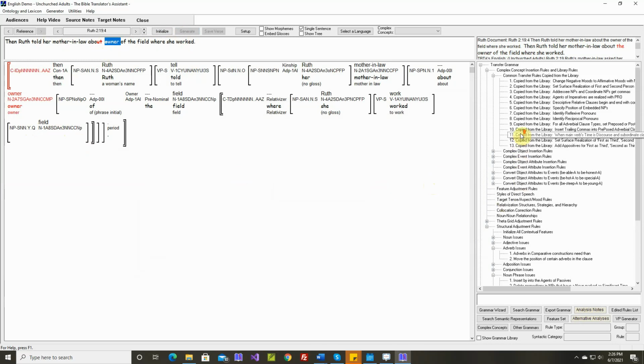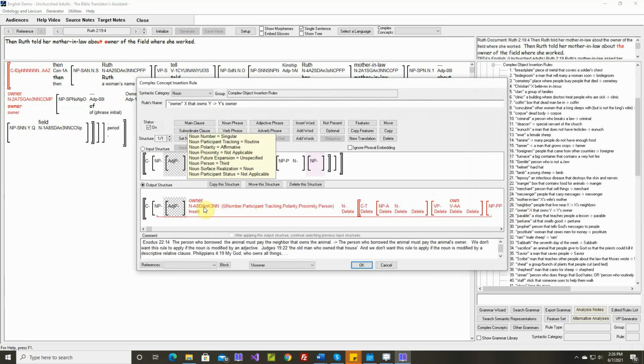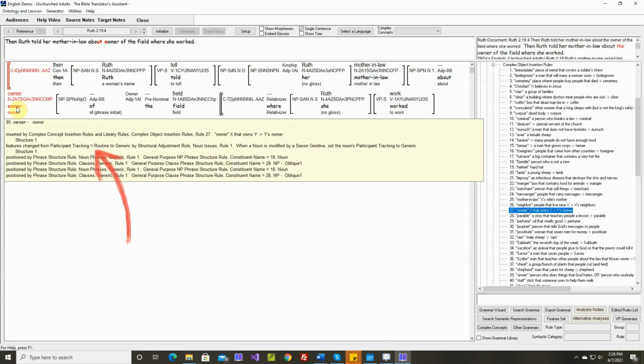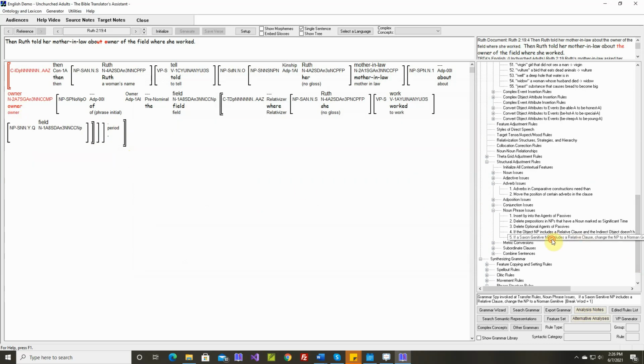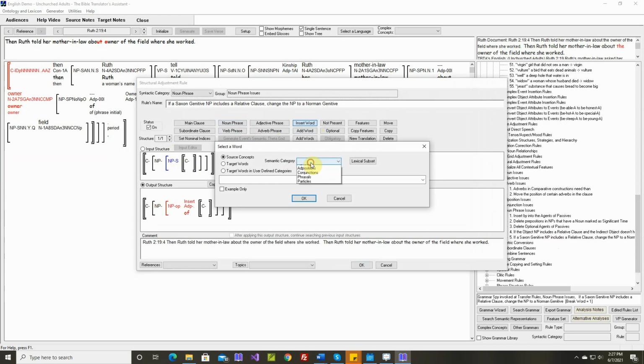When this complex concept insertion rule inserted the word owner, okay, it was tagged as routine. Features changed from routine to generic. Okay, so we already have a rule. We're going to change this rule one more time. Here, let's put this inside another noun phrase, and we'll put in a noun.